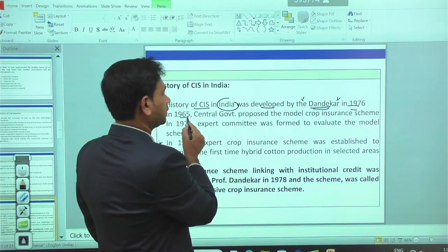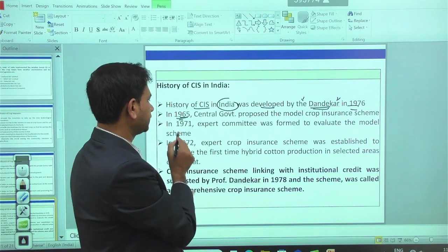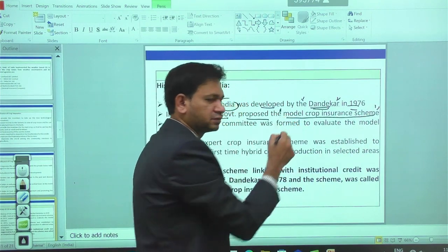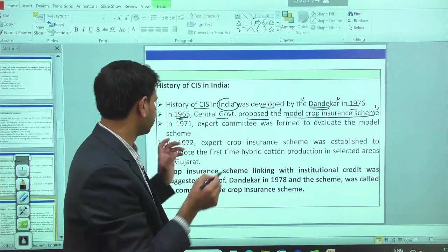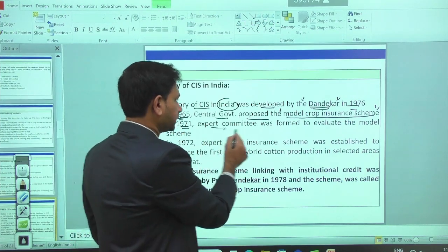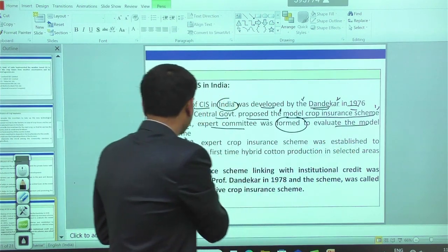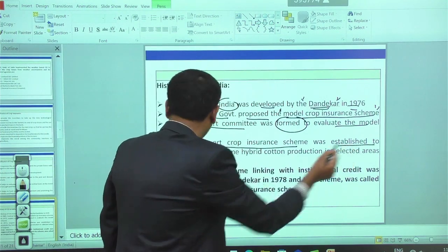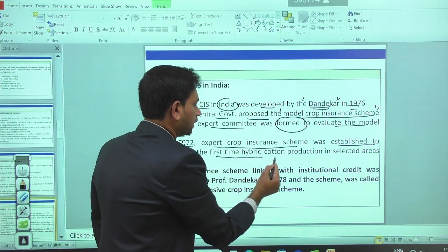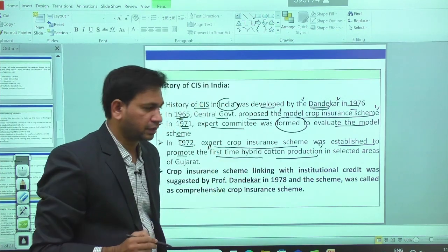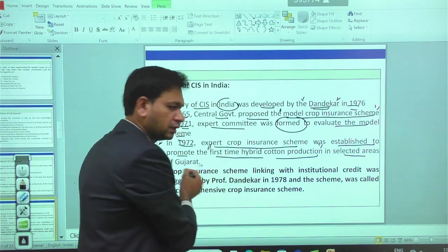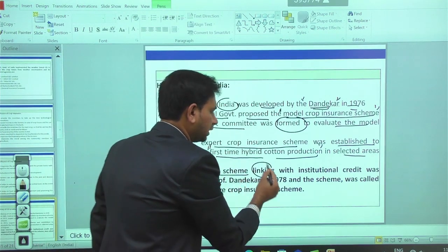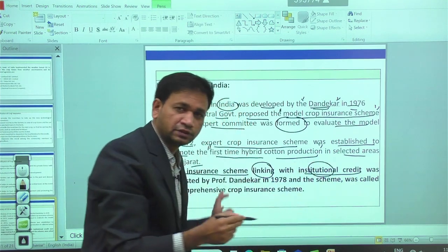Before 1976, in 1965, the central government proposed the model crop insurance scheme. On that model basis, we started the crop insurance scheme in 1965. Thereafter, in 1971, an expert committee was formed to evaluate the model scheme. In 1972, an expert crop insurance scheme was established to promote hybrid cotton production for the first time, in selected areas in Gujarat. Then after that, crop insurance linking with institutional credit, linking with the insurance company.